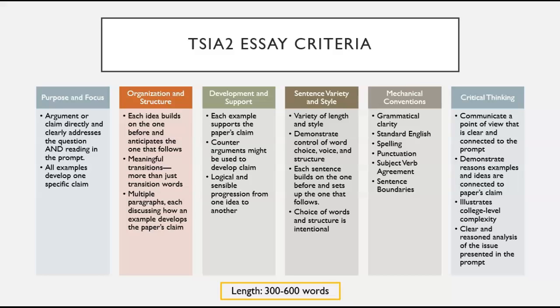The fourth criteria is sentence variety and style. What the readers are looking for here is control of word choice, voice, and structure. Each of your sentences should connect to and build on the one before and set up the next one, just like your examples and paragraphs. You want to have an intentional choice of words and structure, which means that you don't throw in any extra words just to hit the word count.